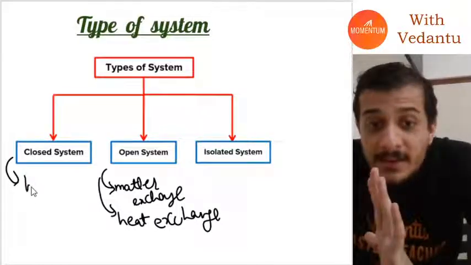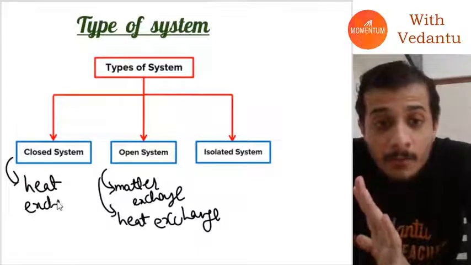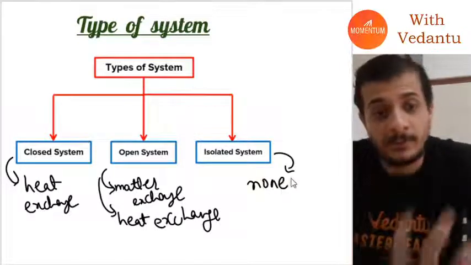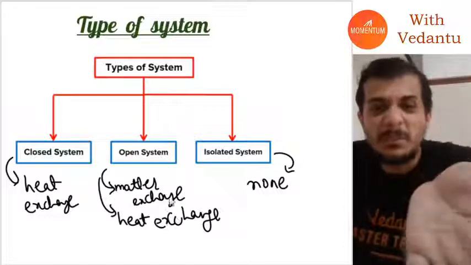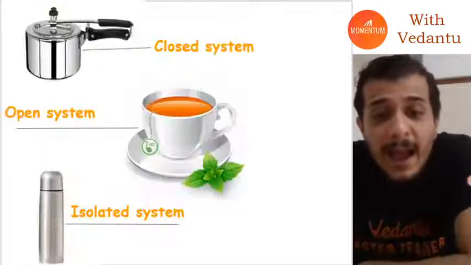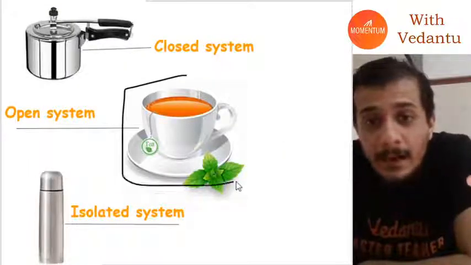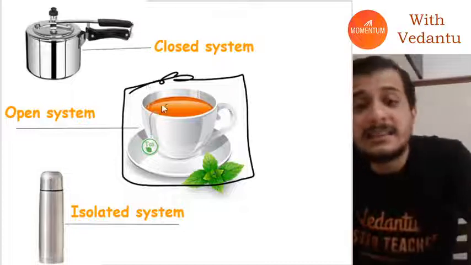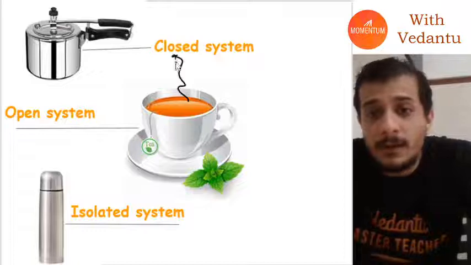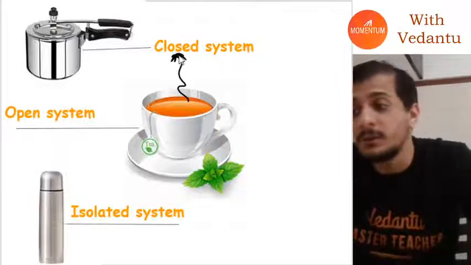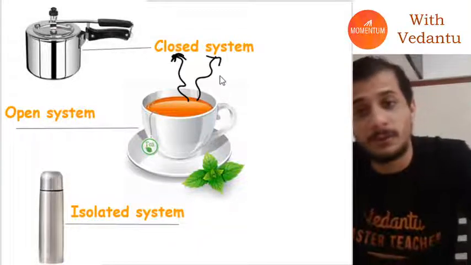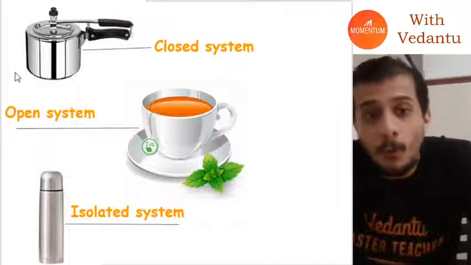For a closed system, there is only heat exchange with the surroundings, and for an isolated system there is no type of exchange. Whatever I wrote is very confusing, so let me give you real world examples. If I have a cup of tea here, then this is an open system. Why? Because water vapor, matter, can go out of the system, and heat can also go out of the system. Such a system is called an open system.